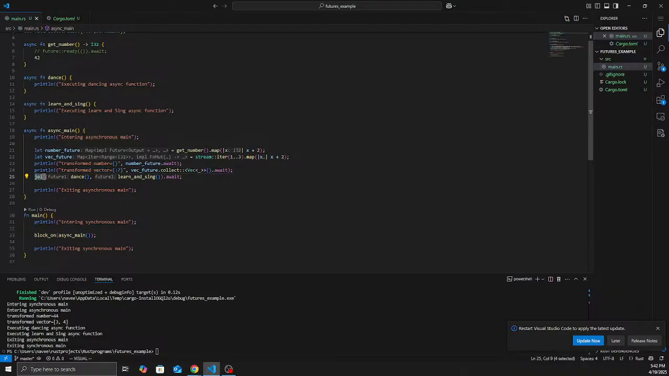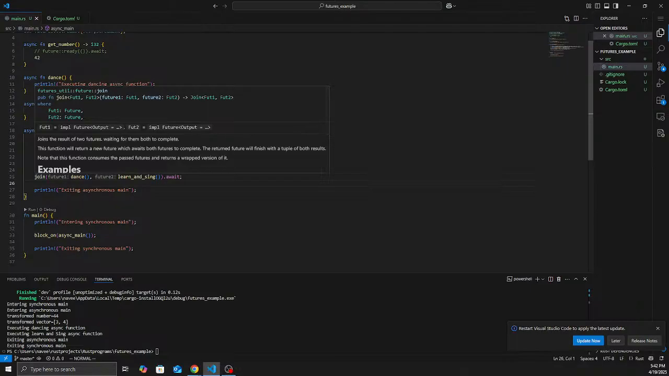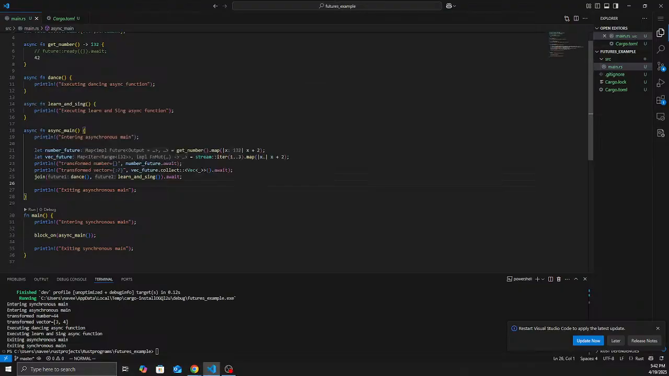And join is basically, let's see what join is. Join the results of two futures, waiting for them both to complete. So it will wait for dance and learn and sing to complete. So we give join on these two async functions. It's just executing a print line, nothing much, and we are awaiting on it so that this will get completed, and we are exiting the asynchronous main so that it will come back here. Then we will exit the main function, a normal synchronous function. So that's what we are executing here.